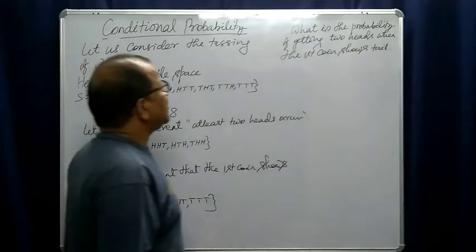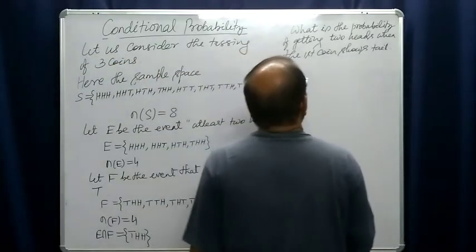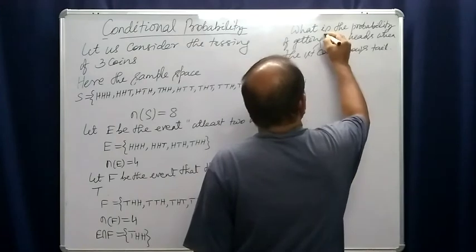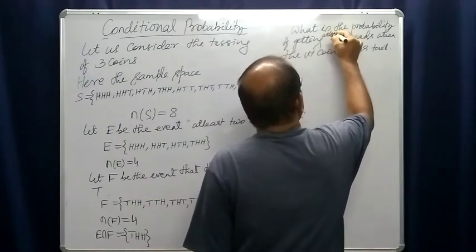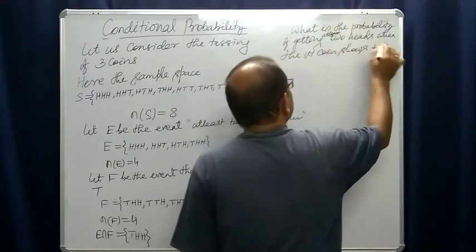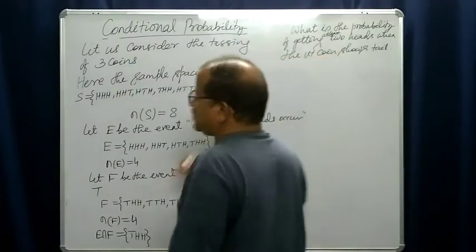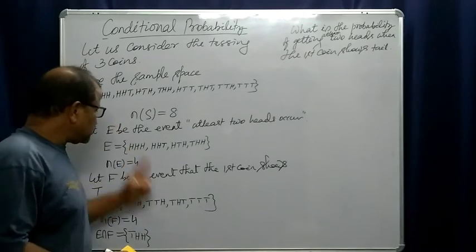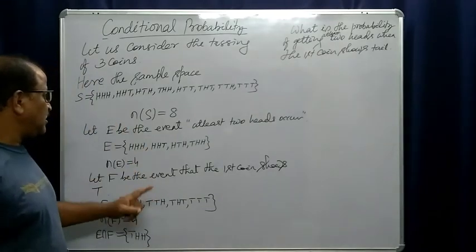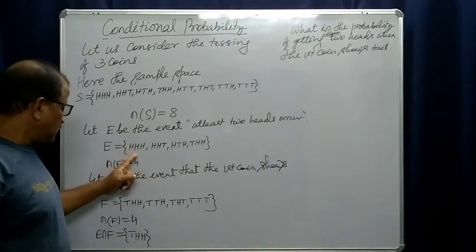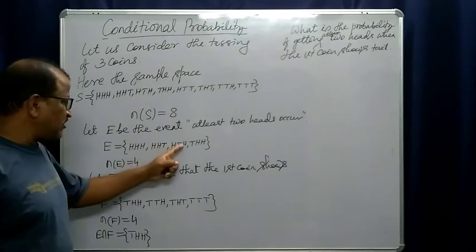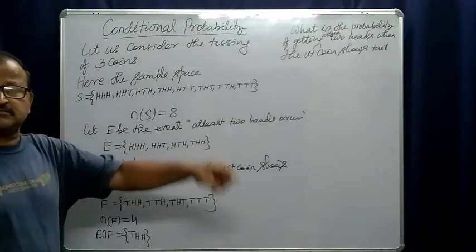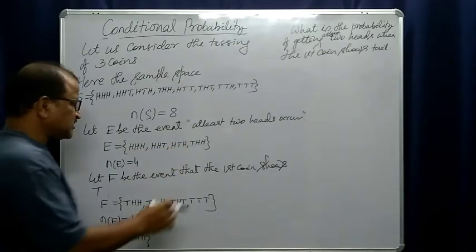The probability of getting at least two heads, no problem, at least two heads when the first coin shows tail. So when the first coin shows tail, these cases will never happen. Only this case.